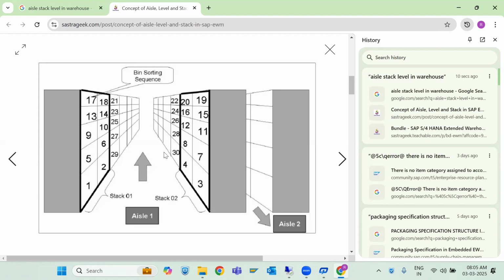Aisle number 1, stack 2, level 2. Aisle 1, stack 2, level 2. Very good. Aisle 1, stack 2, level 2. Yeah. What about 21?